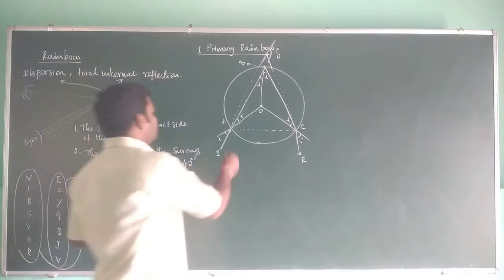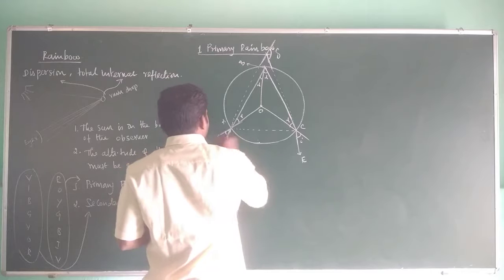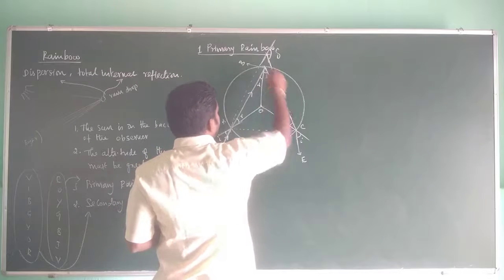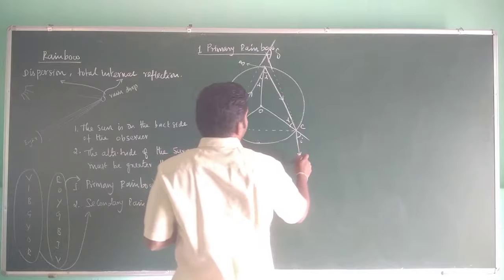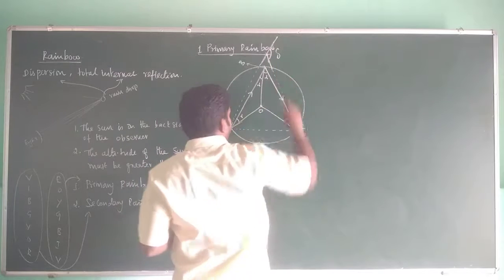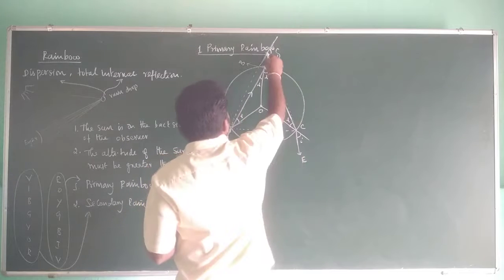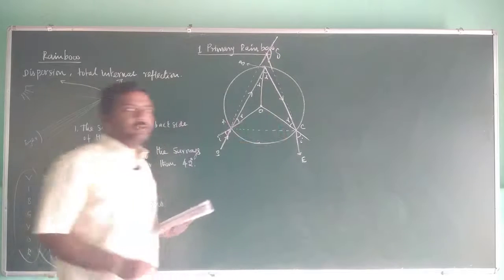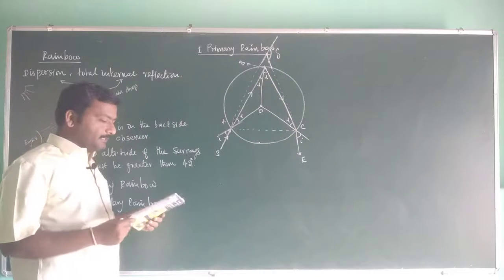Now the direction of the light ray: the sun rays travel from S to A, then A to B, then B to C, then to E. If it is unrefracted, it will travel in this direction. If you extend this, it will touch this point, and the angle between them is delta. Our main aim is to find this angle delta.